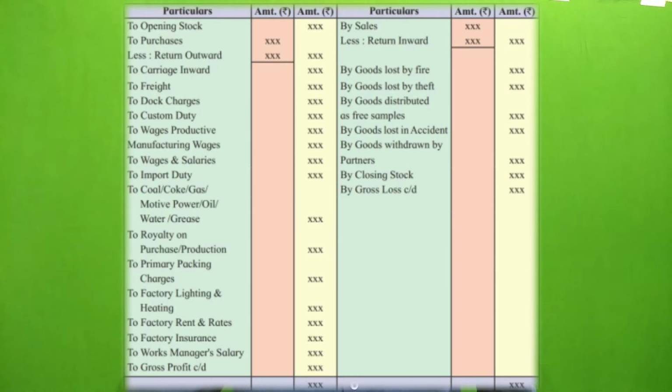Then goods lost by fire, goods lost by theft, goods distributed as free samples, goods lost in accident, goods withdrawn by the proprietor, then closing stock. As I told you in the format, on the credit side we have only two items. One is direct income, which is sales, and secondly items related to goods. And we know the purpose of this trading account.